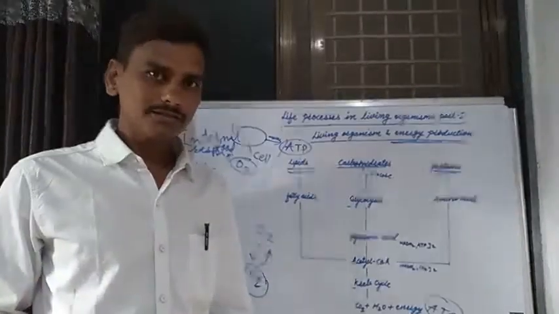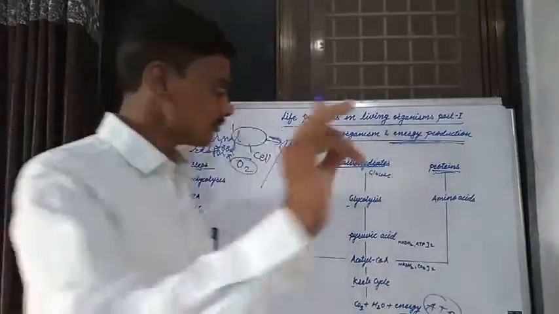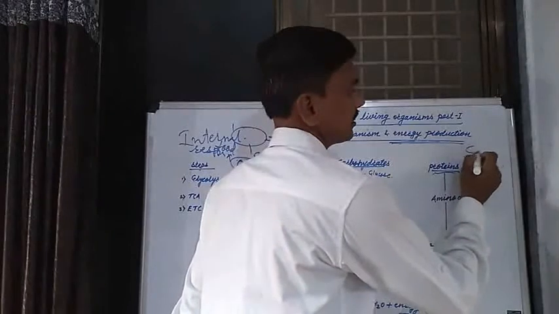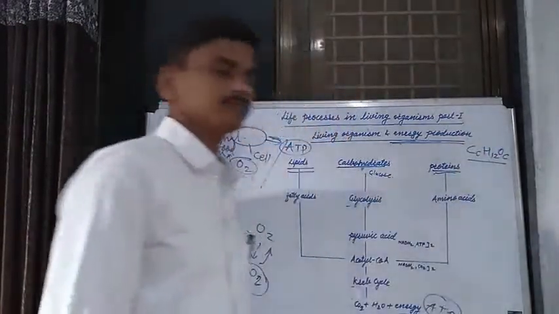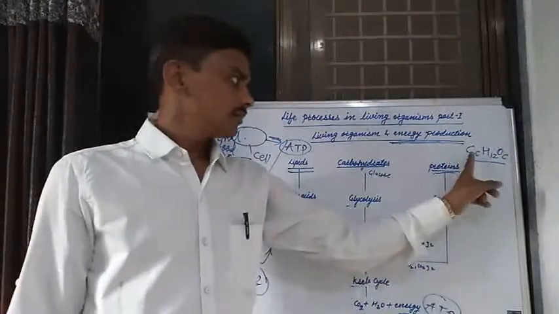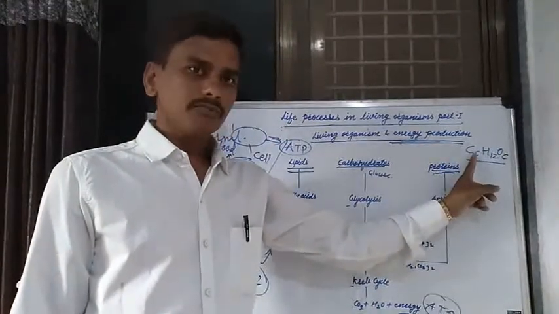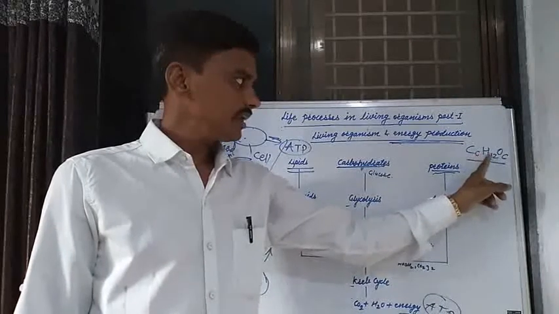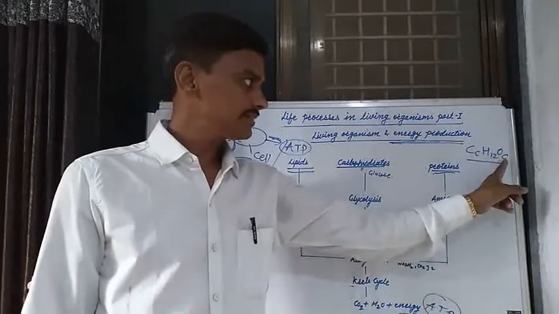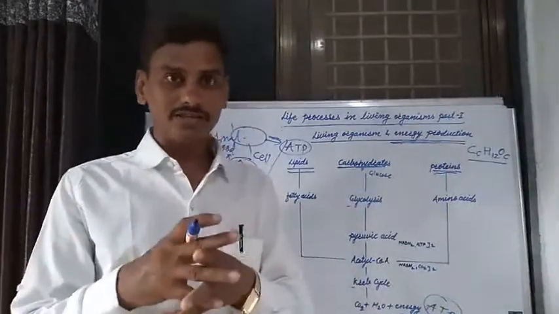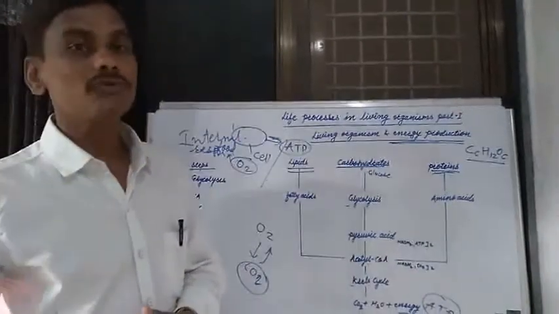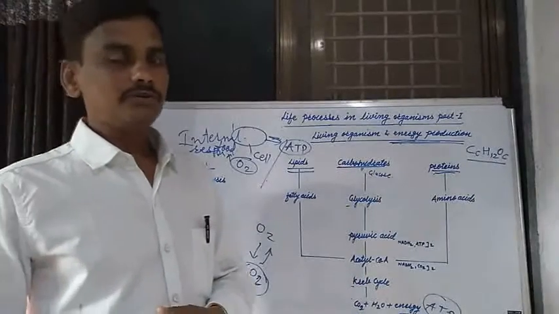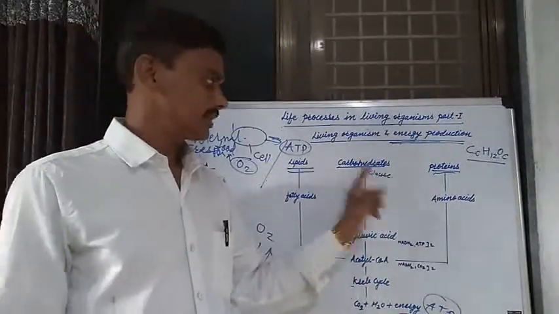Carbohydrate is glucose, whose molecular formula is C6H12O6: 6 carbon atoms, 12 hydrogen atoms and 6 oxygen atoms combined by covalent bonds to form glucose.